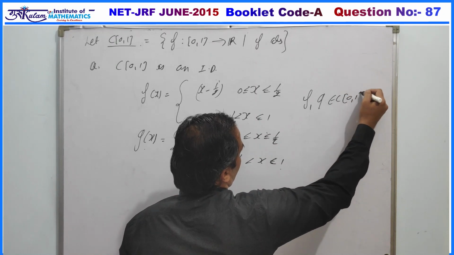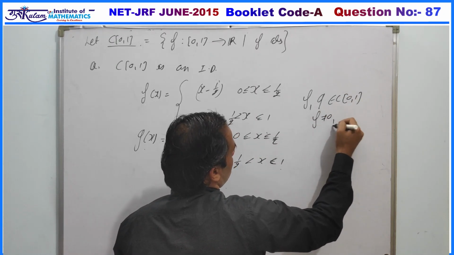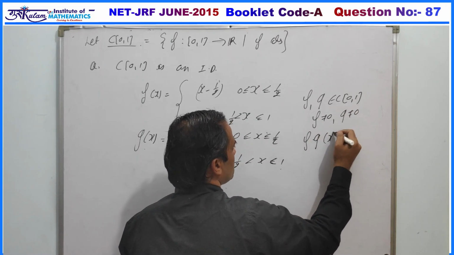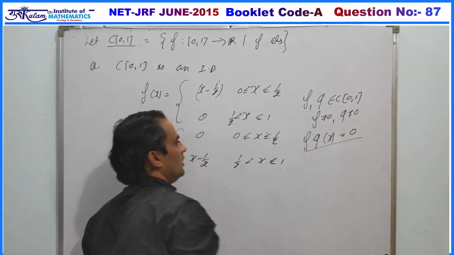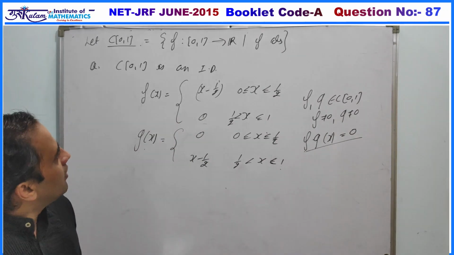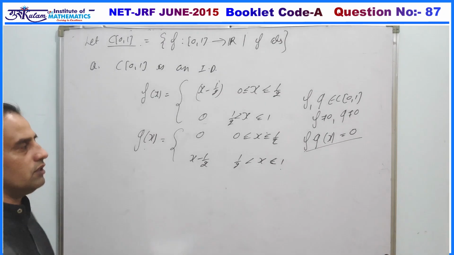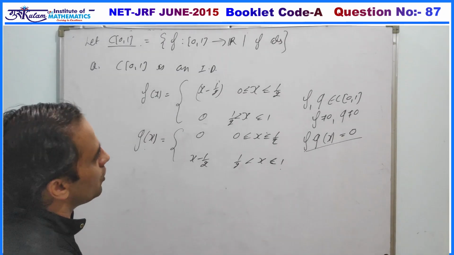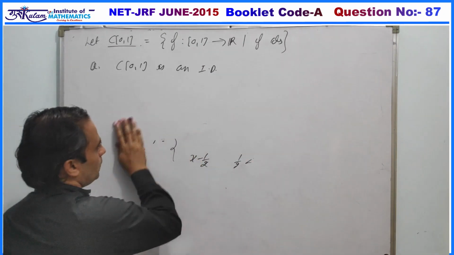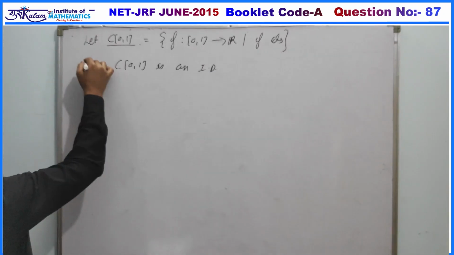Then obviously f and g both are members of C[0,1], and f is non-zero, g is also non-zero, but if we take the product f·g(x), this obviously is the zero function. That is, there exist two non-zero elements in this C[0,1] whose product is 0. Hence C[0,1] is not an integral domain, which implies it is also not a field. So your first option is definitely a false option.